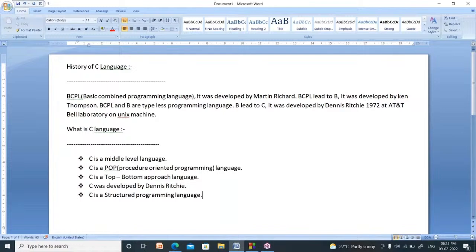You cannot change the sequence of steps. We have to follow the same structure, otherwise you won't get any correct output. So, C is called a structured programming language, procedure-oriented programming language, and middle level language. It follows the top to bottom approach.